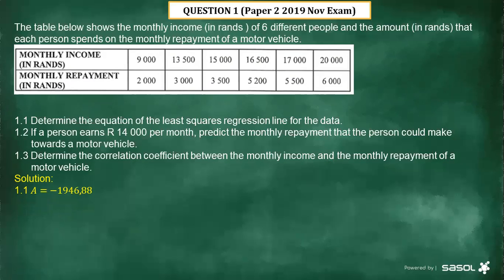Now I believe that by now you must know how to use the calculator to determine that equation, because you'll have to set the calculator. You first press MODE on your calculator, and then you press 2, which is STAT.